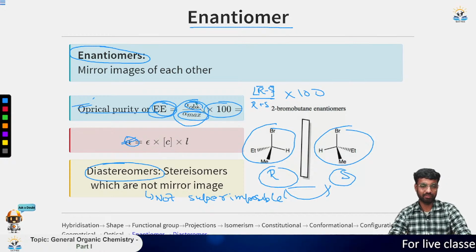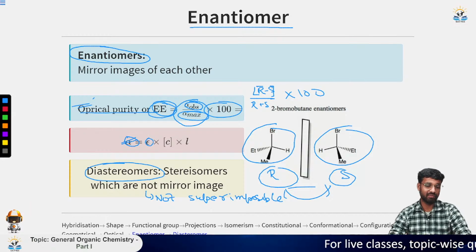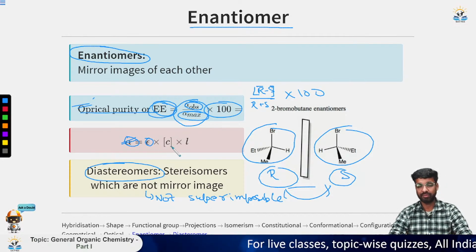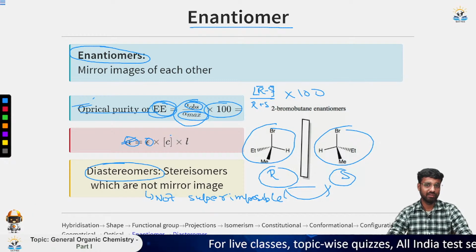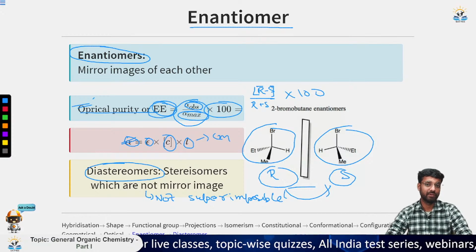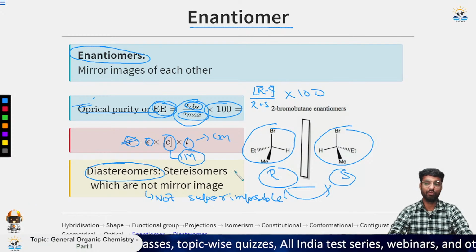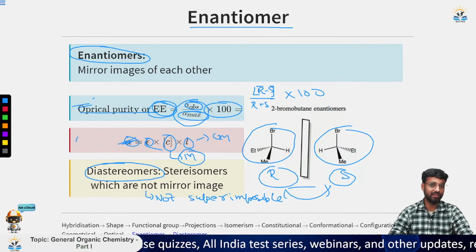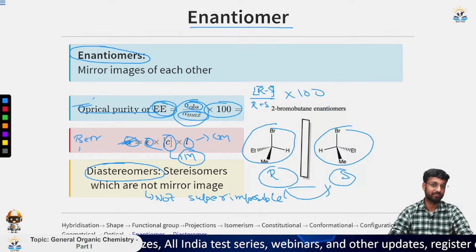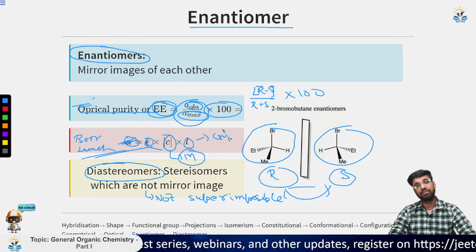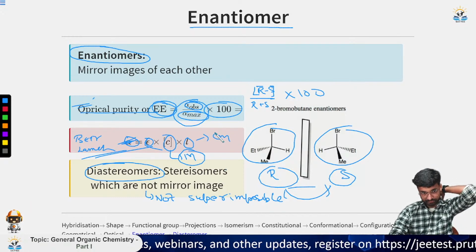Now how will we calculate this alpha observed? If you have a compound, then we multiply the coefficient of absorbability, which is specific for a given compound, then the concentration, then this L. This L should be in centimeter and the concentration should be in M, that is mole per liter. If you multiply all these three, you will get the alpha. This is the Beer-Lambert law. So this is all about the enantiomer.